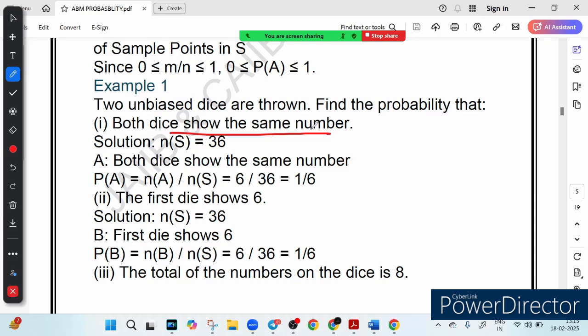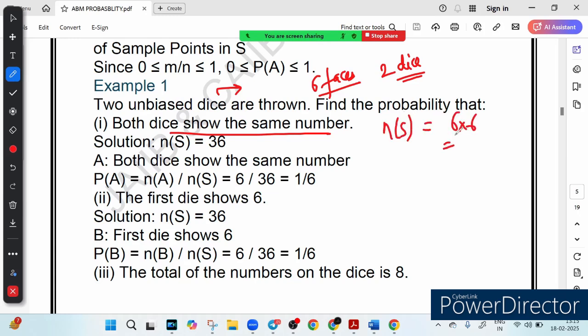Step 1 is the total outcomes. Each die has 6 faces, you know it. How many faces are there? 6 faces. And we roll 2 dice, right? So the total number of possibilities can be how much? We denote the total number of possibilities by n(S), which is equal to 6 times 6.